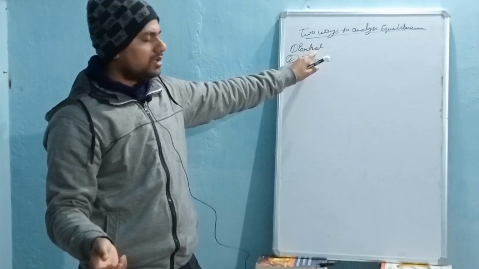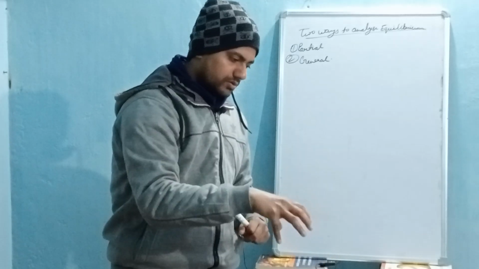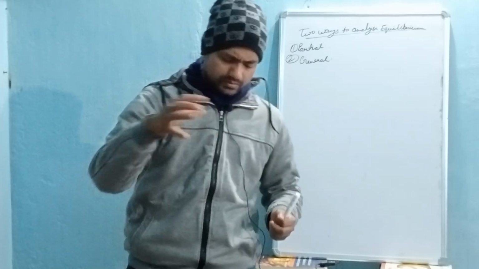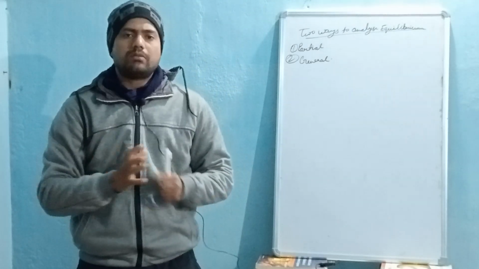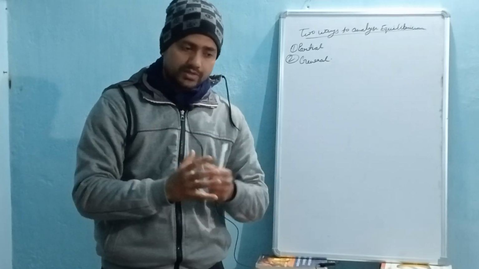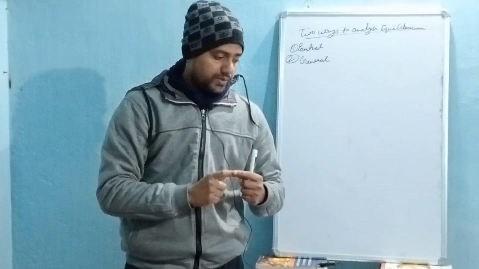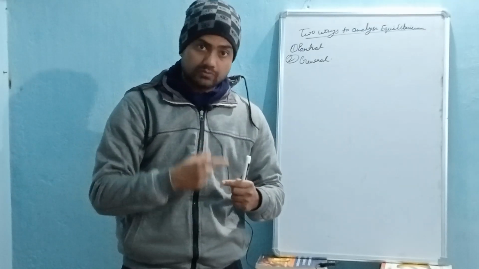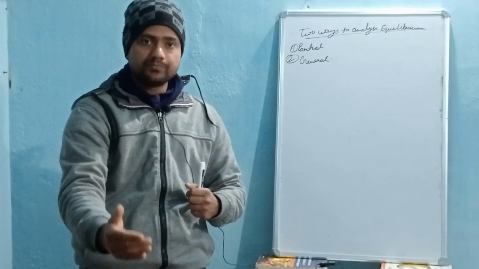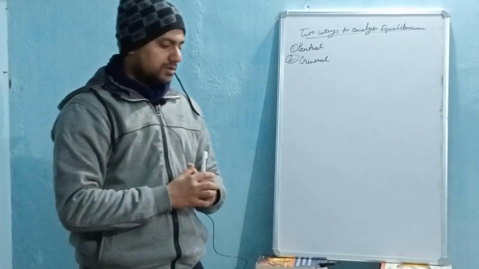In this partial analysis of equilibrium, we concentrate on a single market in isolation from the rest of the economy, because in an economic system we have many different kinds of markets, and if we separate one market from the others for analysis purposes, then we say that kind of analysis is partial.